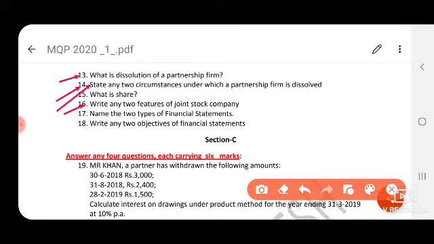Write any two features of a joint stock company: limited liability, transferability of shares. Name the two types of financial statement. There are two financial statements: statement of profit and loss and a balance sheet.